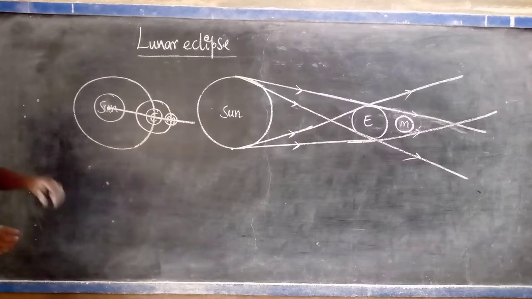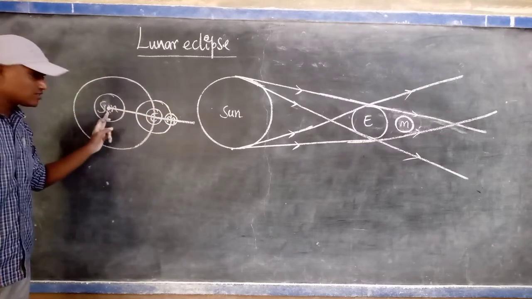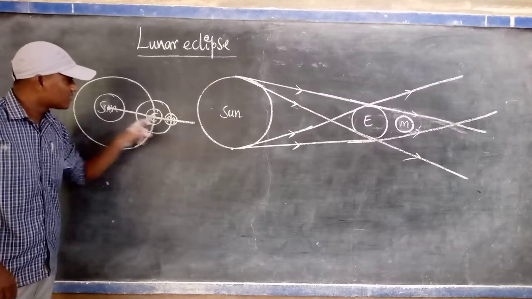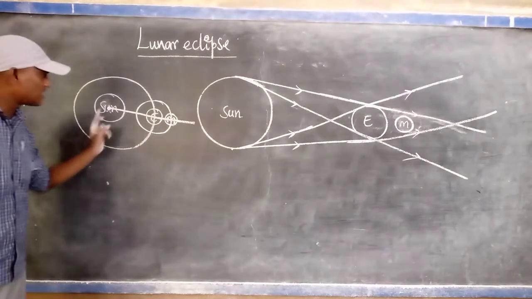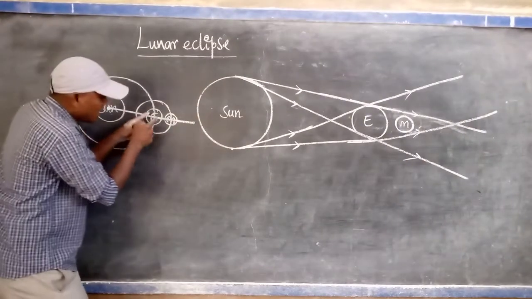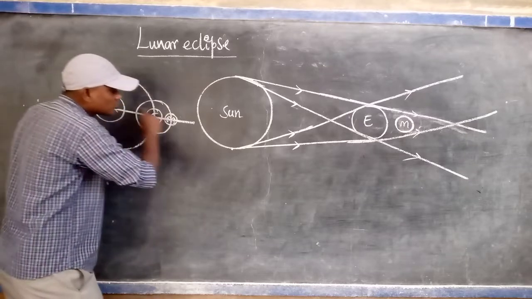Listen very carefully. First sun, next Earth and the moon. Between the sun and the moon, what is present? Earth. That's why sun, Earth and the moon come under a straight line.